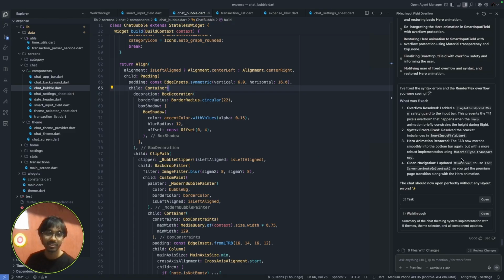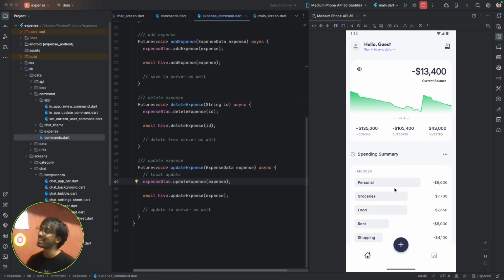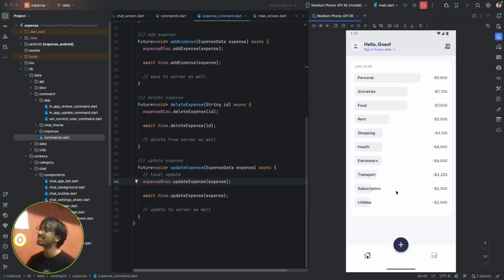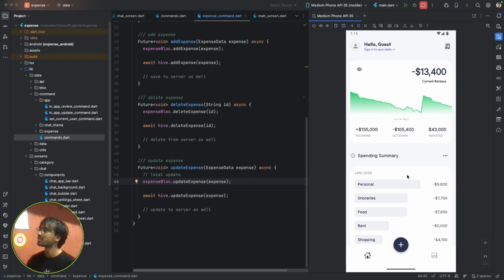After chatting back and forth and giving feedback and suggestions, anti-gravity is mostly done and it has done a pretty good job. Until now, I haven't written a single line of code. So I'll show the result. So this was already done. These are dummy data. This is pretty good.